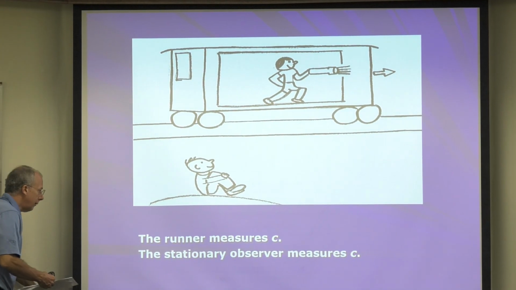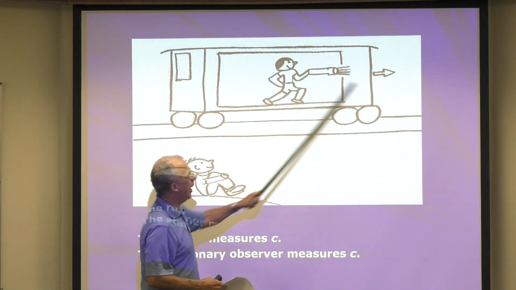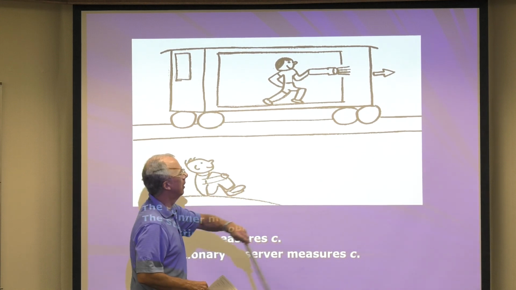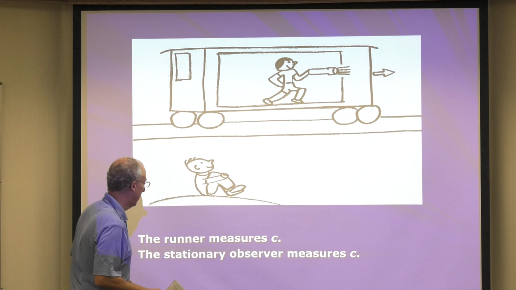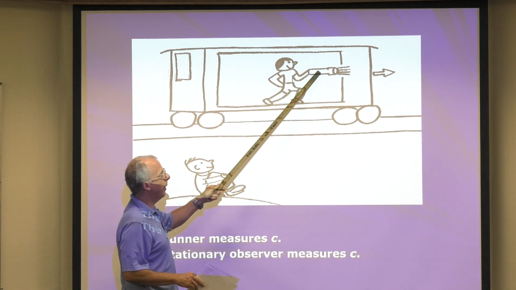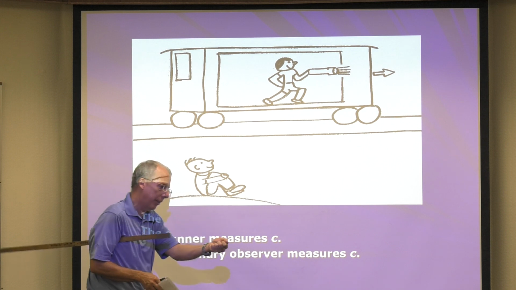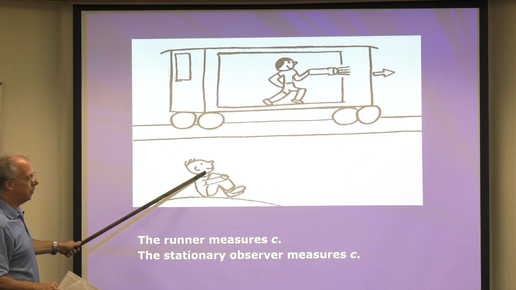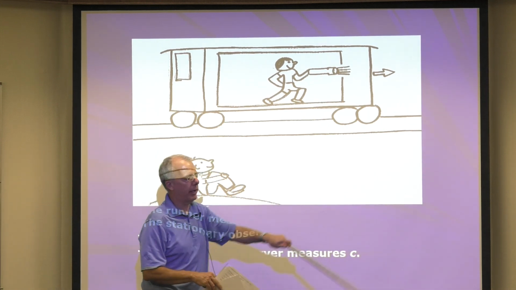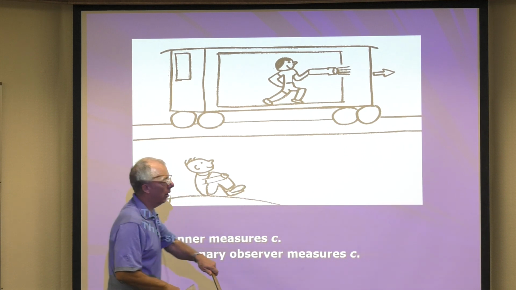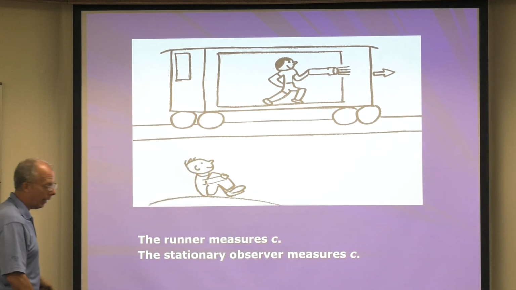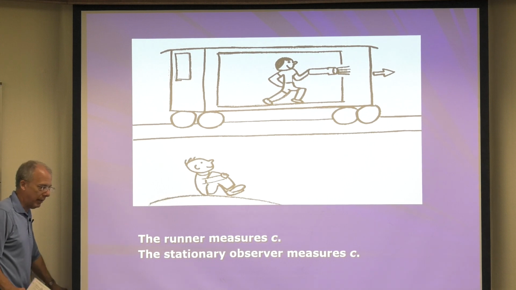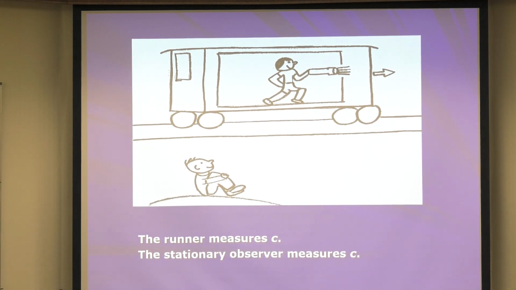Here's another picture of what I'm saying. Here we have a train moving to the right. We have a runner moving to the right. The runner is carrying a flashlight. So the runner is going to measure the speed of light from his flashlight as the speed of light. No kidding, right? But what's interesting is the guy on the earth is also going to measure the speed of light. I don't care how fast the train is going. I don't care how fast the runner is going. Everybody measures the speed of light to be the speed of light. Now that should make no sense at all. And we'll resolve that in Physics 106 when we talk about special relativity.